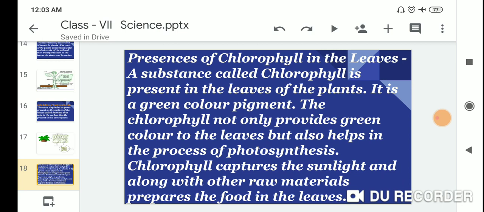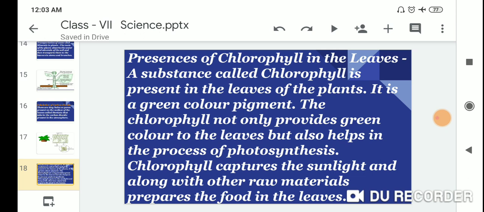Presence of chlorophyll in the leaves. A substance called chlorophyll is present in the leaves of the plants. It is a green color pigment. The chlorophyll not only provides the green color to the leaves but also helps in the process of photosynthesis.